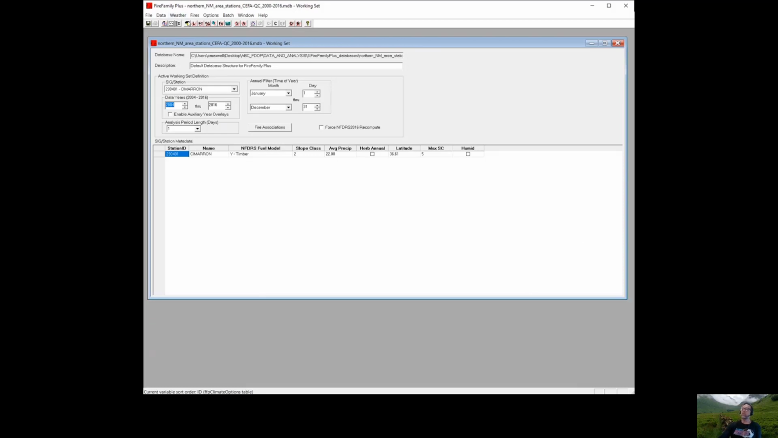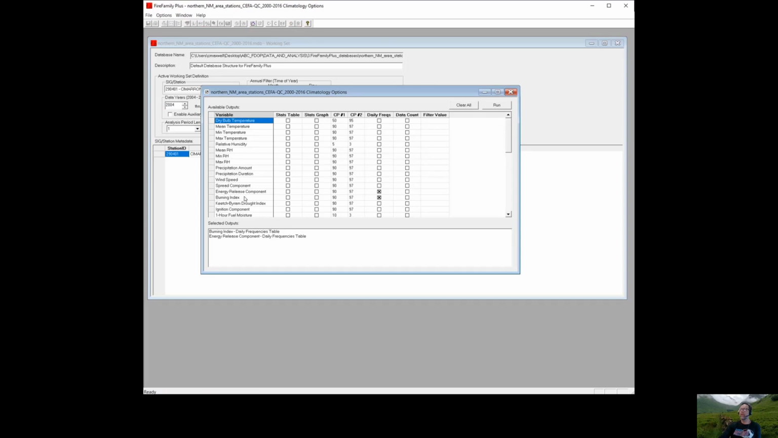So I'm going to go into weather. Actually, let's click on the weather icon. Under energy release component and burning index, I can select daily frequencies. And the numbers right here are what determine what percentile comes out of it. If it's for BLM, I could go in and change this and type in 80. But for now, I will leave it as 90 and 97. So when I click this, if it all works out, it should kick me back 90th and 97th percentile values of both the ERC and burning index for this station.